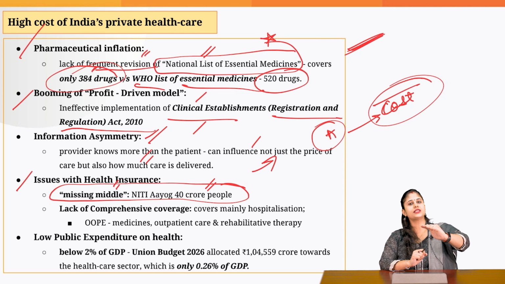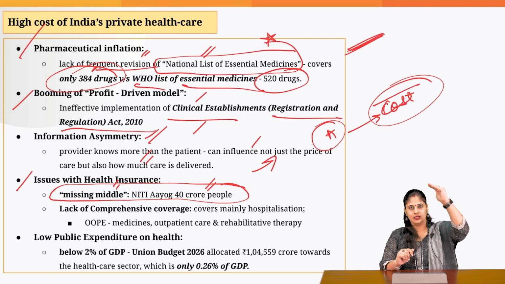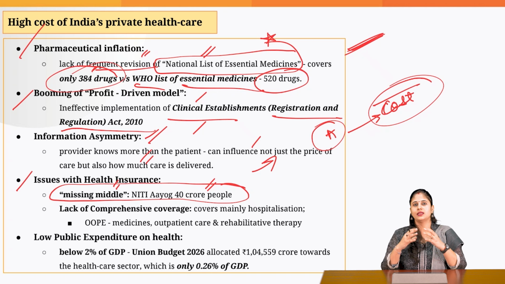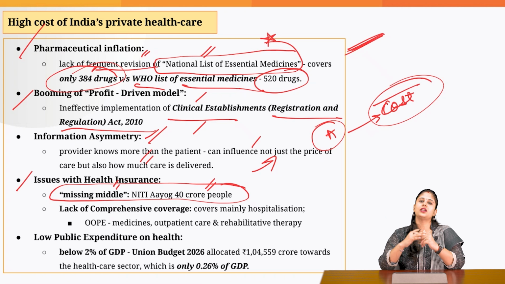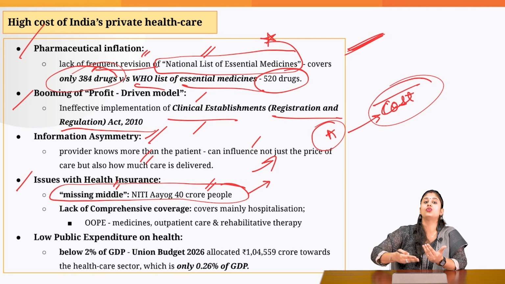See, the poor sections are covered under the Pradhan Mantri Ayushman Bharat Yojana. The upper income sector has private insurance cover. But what about the people in the middle income zone? They are not covered under the government insurance program, and they are not in a position to afford a private insurance cover. So when any member of their family gets affected by such non-communicable diseases, it becomes difficult for such families to come out of poverty.